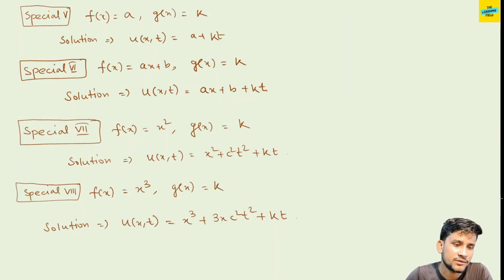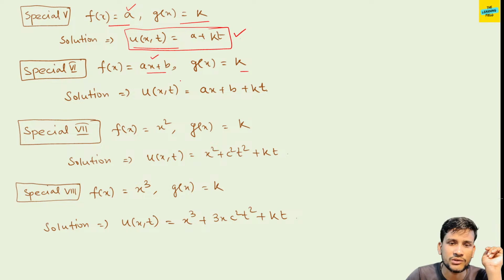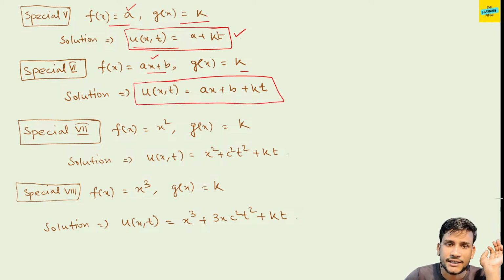And now another four cases. If f(x) equal to a and g(x) equal to k, then the direct solution is u(x,t) equal to a plus kt. If f(x) equal to ax plus b, where a is a constant and this is a degree 1 polynomial, then the solution is ax plus b plus kt. See, this k comes as kt.